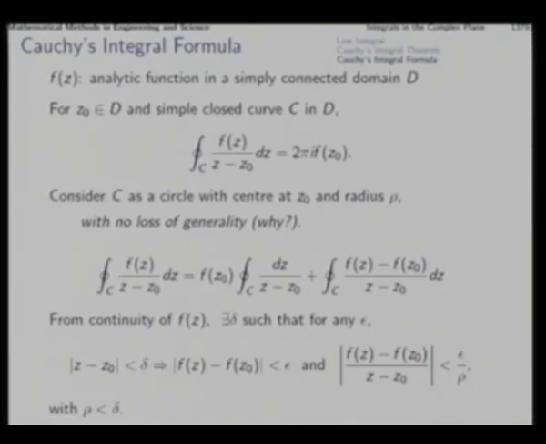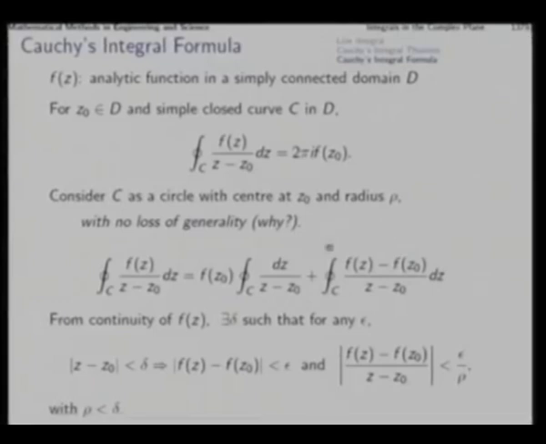That means epsilon can be demanded smaller and smaller, and accordingly we will get delta and therefore rho, which is even smaller. As we make it small enough, we will be able to make this vanish in the limit, and then this integral will be evaluated as this, and the integral of this we already know. The integral of this will give us 2 pi i. So, 2 pi i f(z0), that is the result.